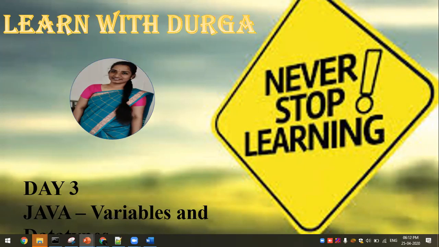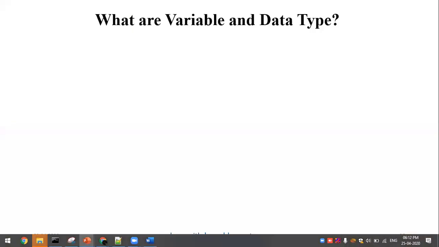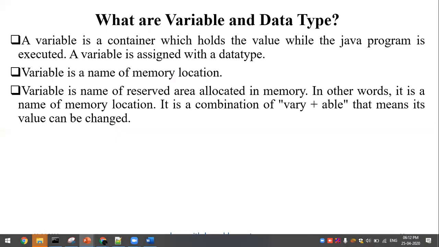So today we are going to discuss Java variables and their data types. Okay, so what do you mean by variable? A value of an input is going to be identified with a name. So that is called a variable, right? A container going to hold a value. Okay, so that is called a variable.